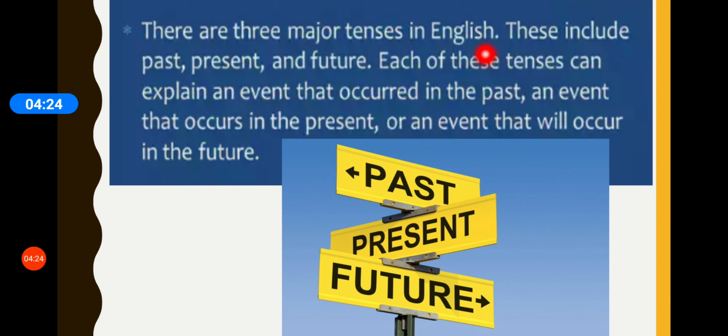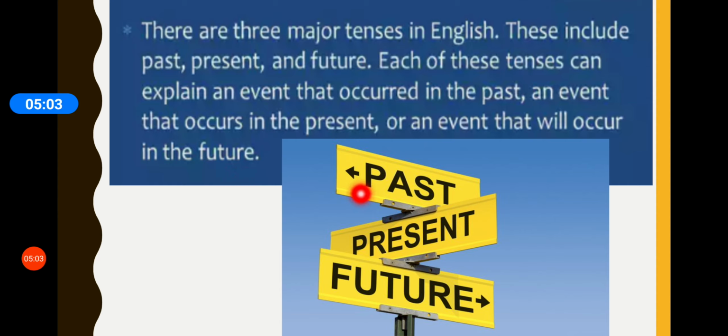These include past, present, and future. Each of these tenses can explain an event that occurred in the past, an event that occurs in the present, or an event that will occur in the future. So it tells us the time of the action.